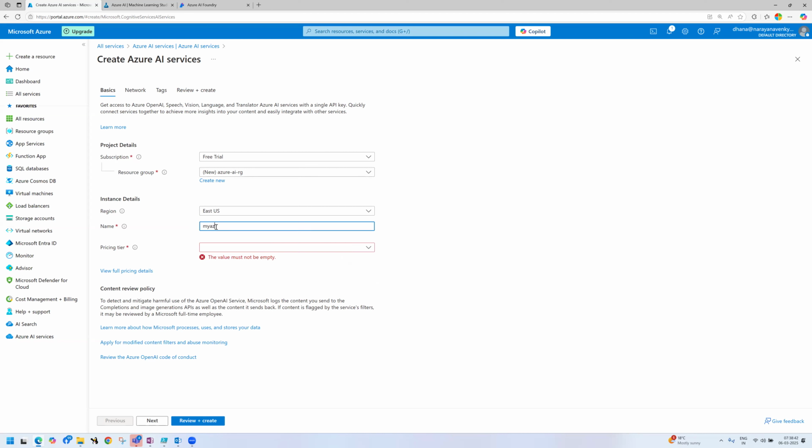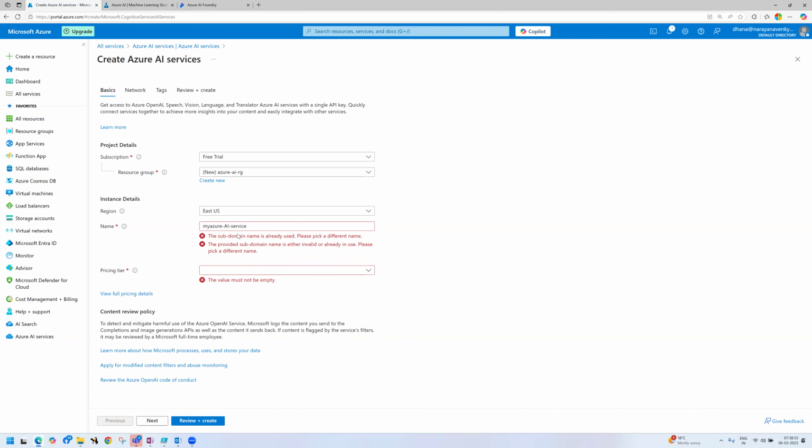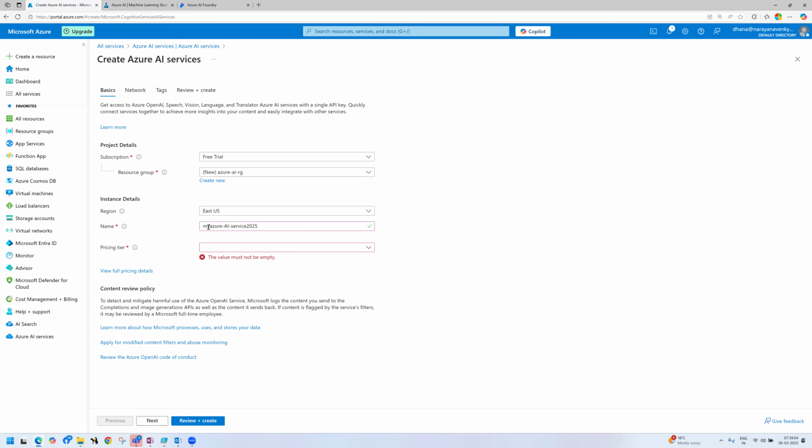My Azure AI services 2025. The name should be unique. This name cannot be used by other people in the world. I am giving Azure-AI-service-2025.